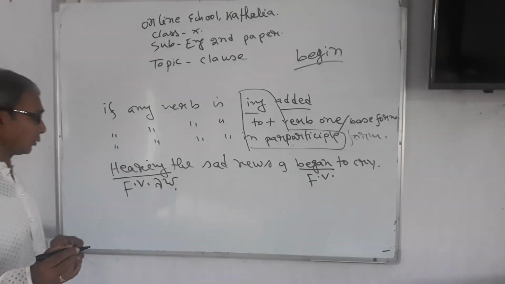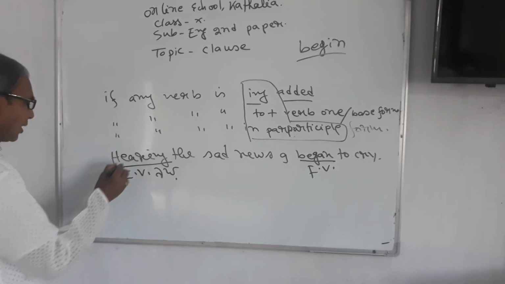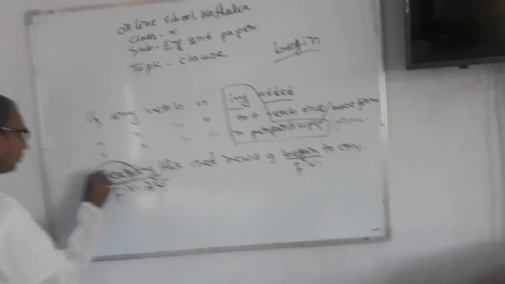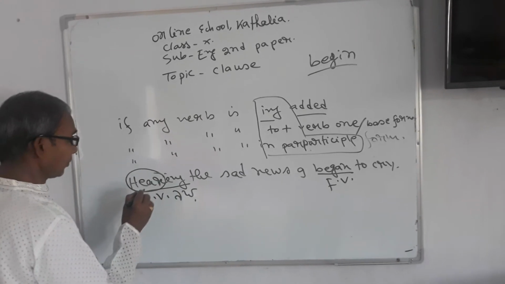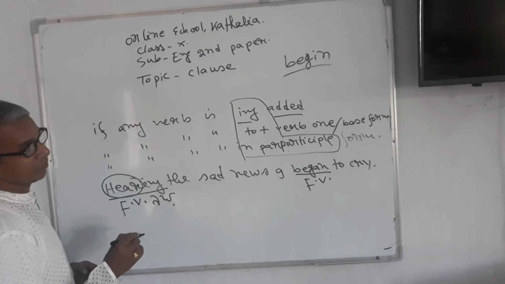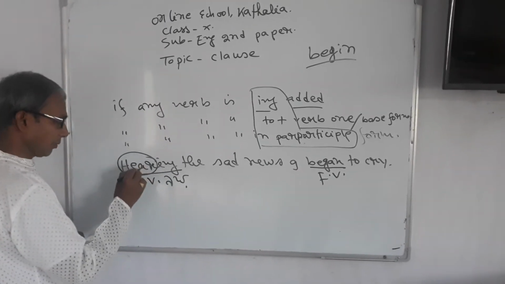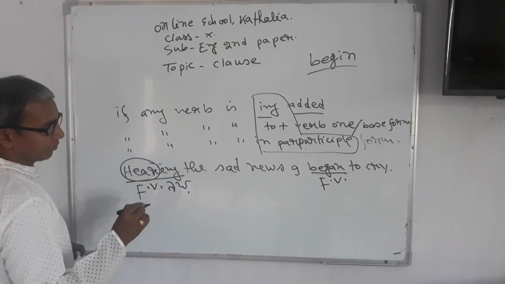Dear learners, listen to me. Here, this verb is ing added. Here is the root form, the base form, and ing is added after this base form of the verb. So an ing-added verb will never be a finite verb. It may be at the beginning, in the middle, or at the end of the sentence, but it can never be a finite verb.